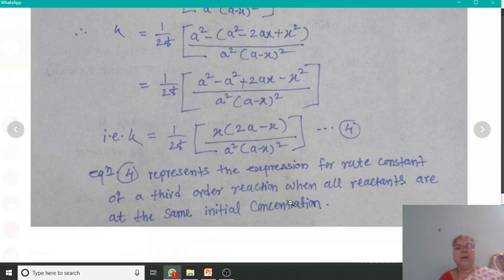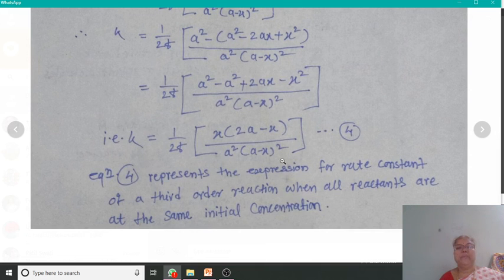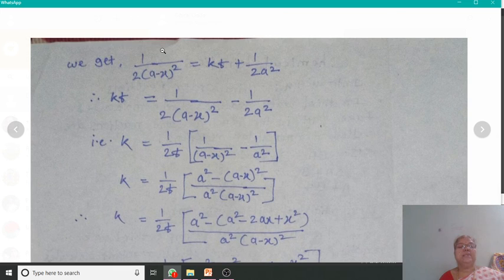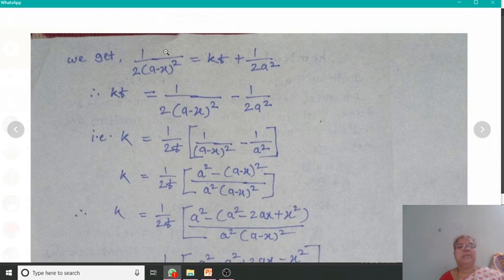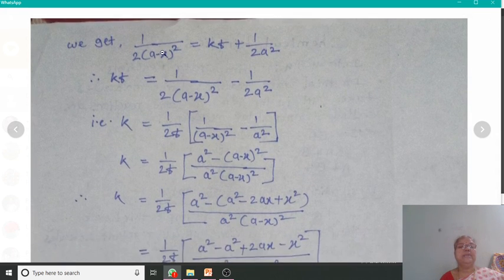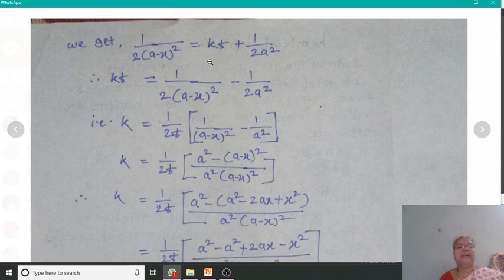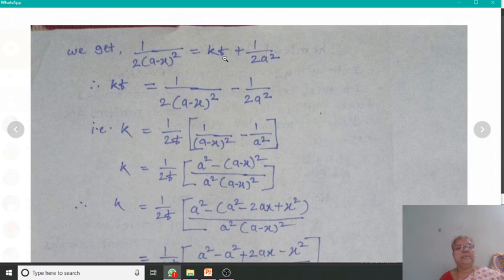Here, simply you have to remember the integrated form of dx/(a − x)^3, and the integration is 1/(2(a − x)^2). The integration of dt is t.